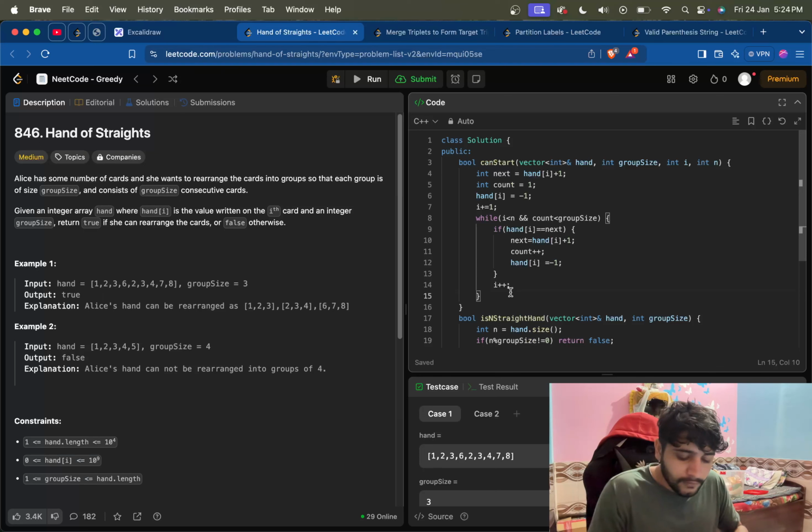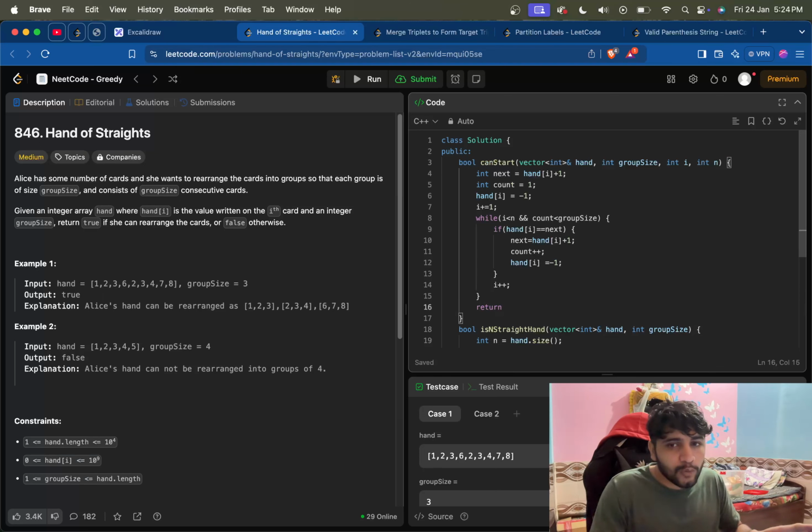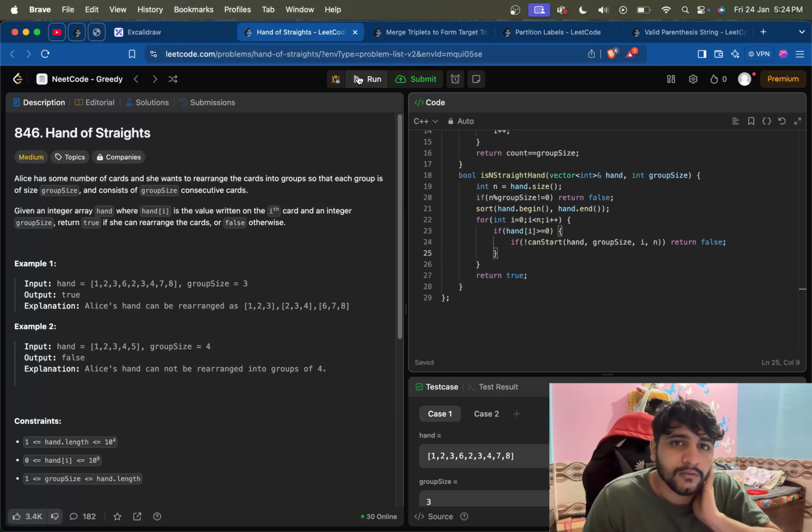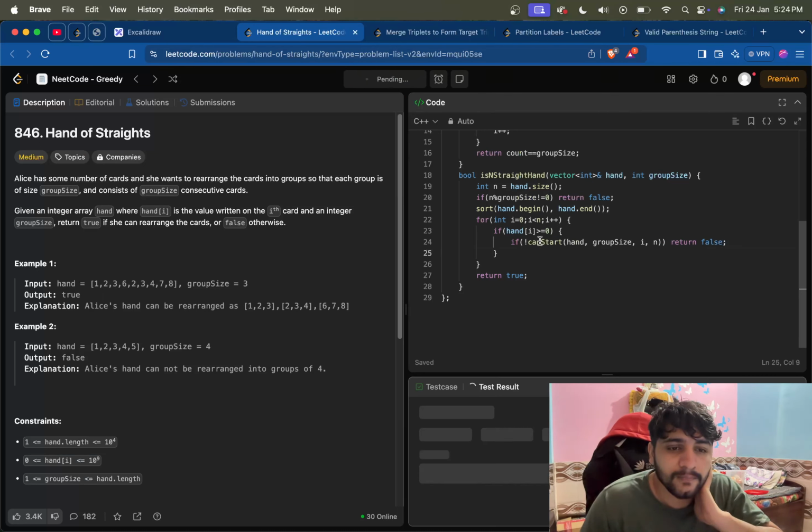So if the count is equal to the group size, then we will return true. If it returns true, it won't go into this condition, it won't return false. Fine, so this should do the thing.